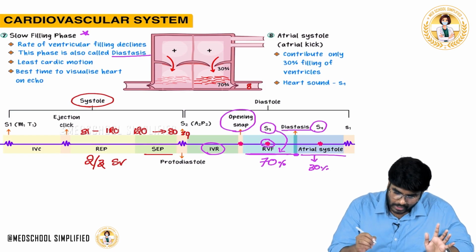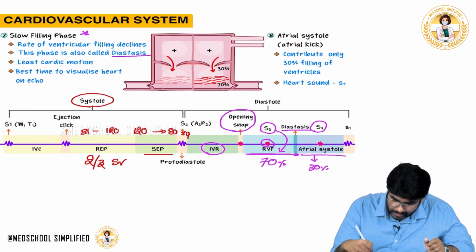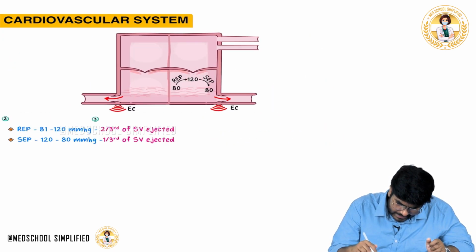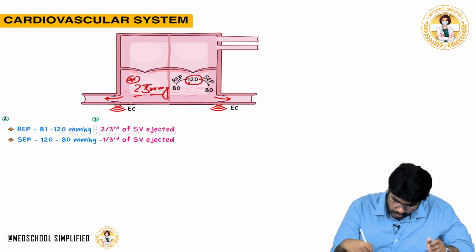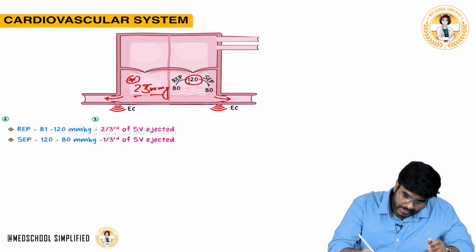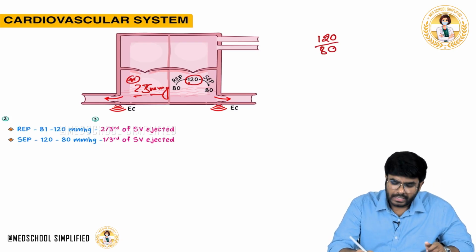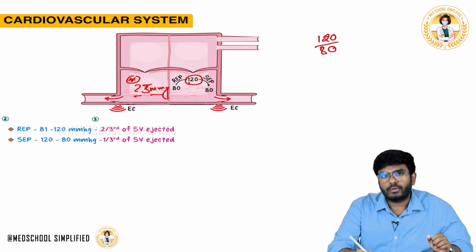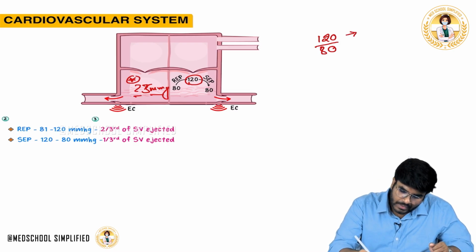I just forgot to mention one more point, so let me discuss it here itself. If I ask you about the BP, what will you say? BP is 120 by 80. Okay, you will say 120 by 80. If I ask you to please explain what this 120 by 80 is, you will say 120 is the systolic BP and 80 is the diastolic BP.